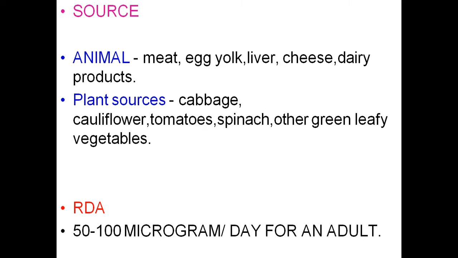The RDA, recommended dietary allowance, for vitamin K is about 50 to 100 micrograms per day for an adult.